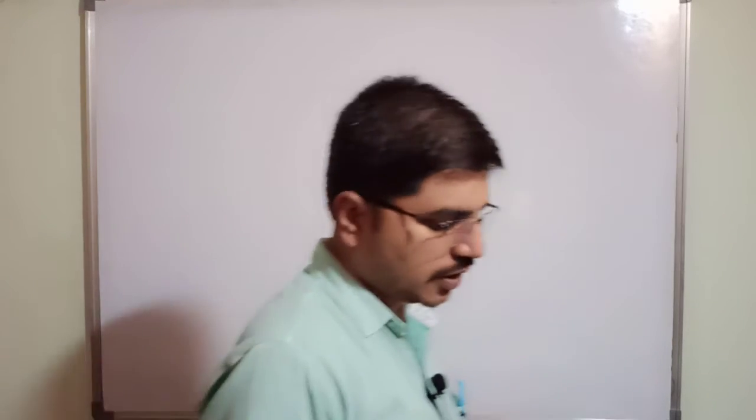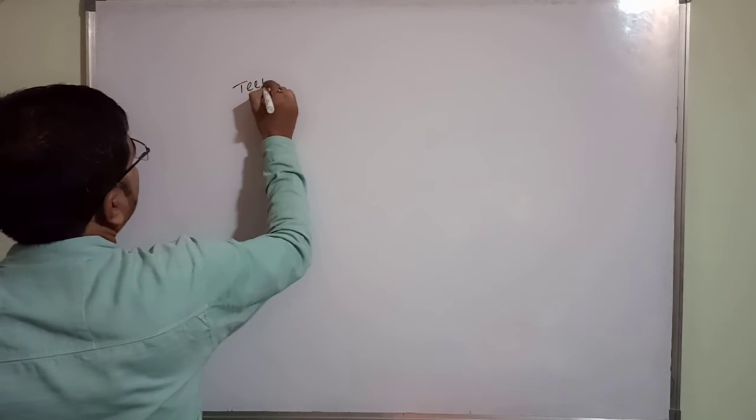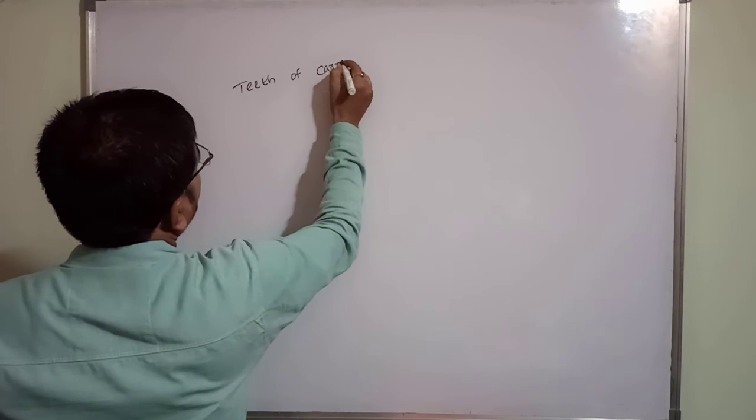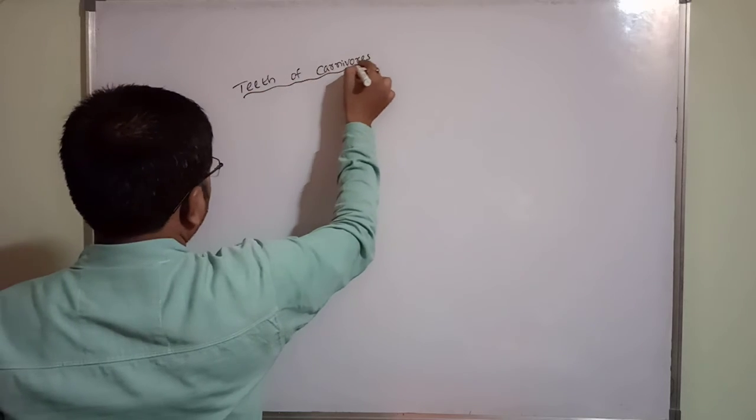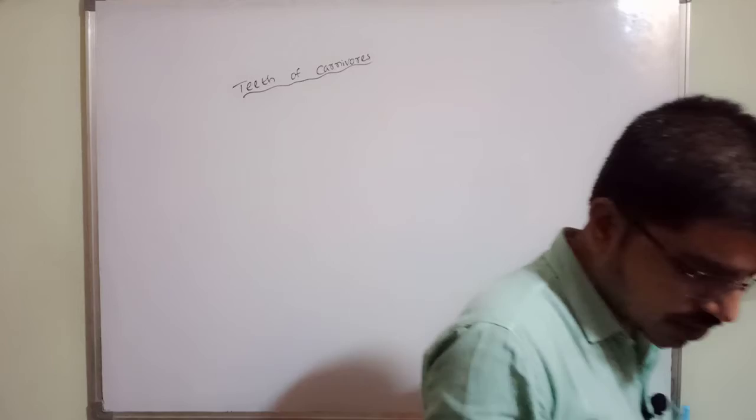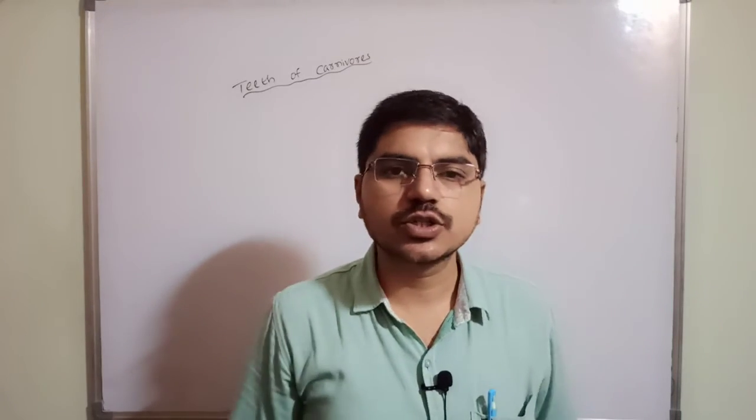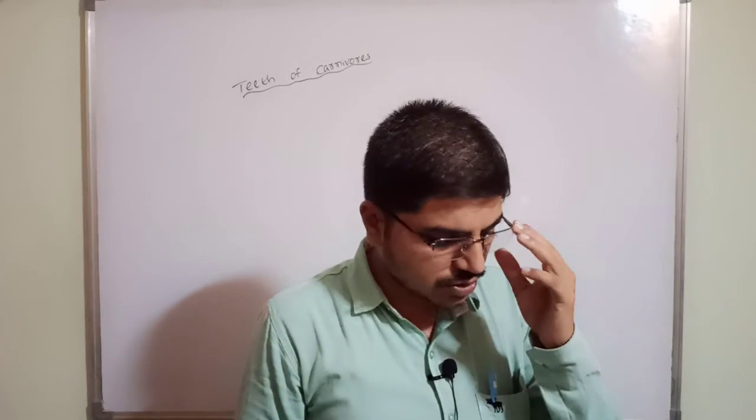So teeth of carnivores. Okay, teeth of carnivores. Say to me, children, what are the teeth of carnivores like? Flesh is difficult to tear and chew. Correct or not? The flesh is difficult or not? It is strong. That's why it is difficult.